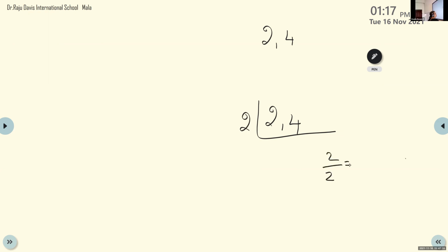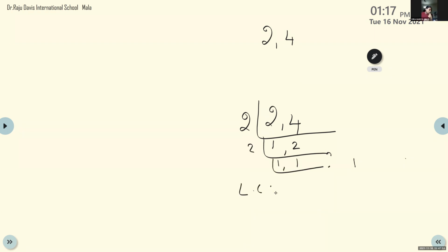What will you get here? 1. 1 you have to write, or in which multiplication table? 2 ones are 2. Then what is the next number? 4. 4 you have to divide by 2, so you'll get 2. 2 into 2 is 4. Ma'am, can I ask one thing? Yes, you can ask.